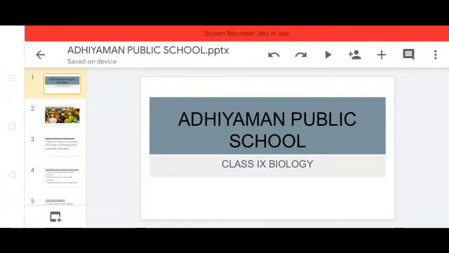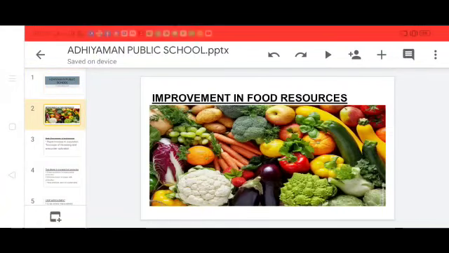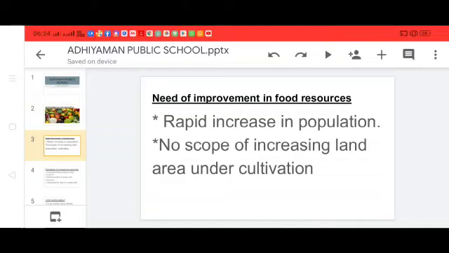Okay. We are discussing the chapter Improvement in Food Resources. Last class we learned what crops are, the different types of crops, etc. Today we are going to study the topic Need of Improvement in Food Resources.